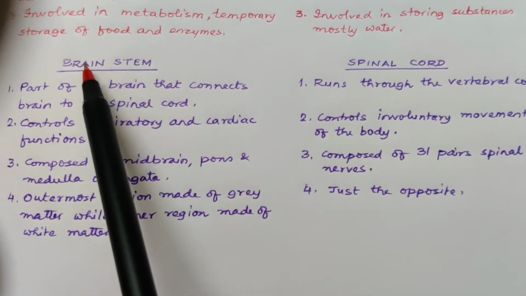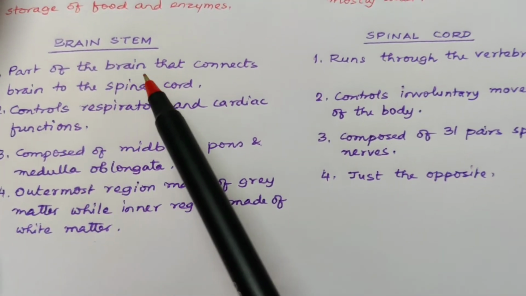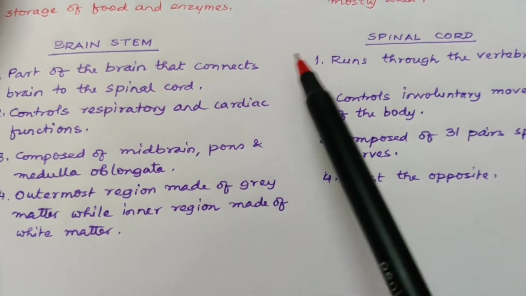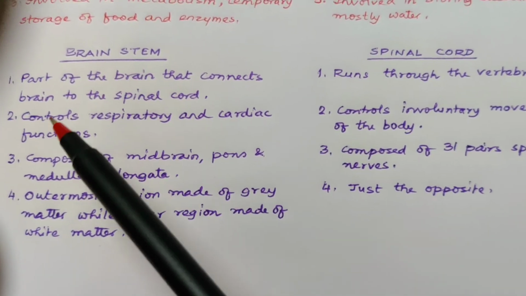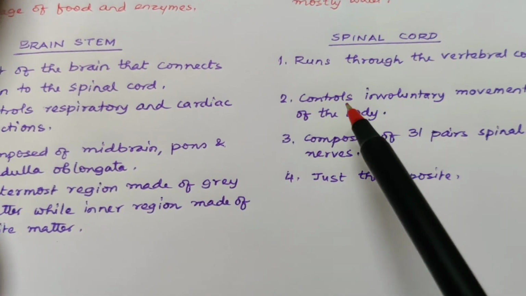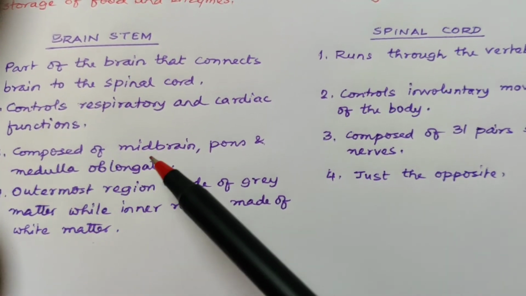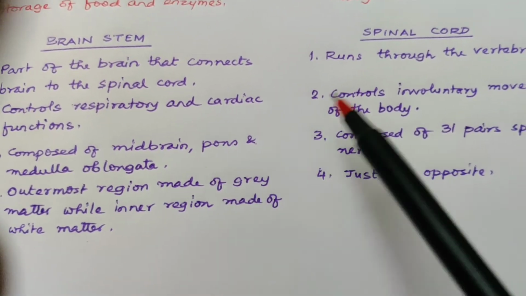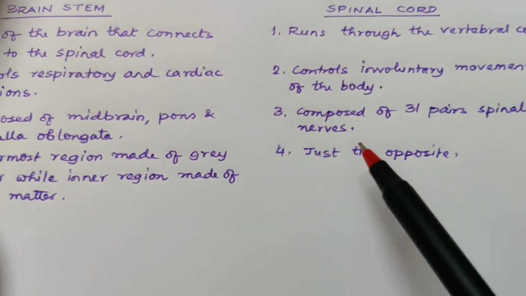Now, in the nervous system, brainstem and spinal cord. The brainstem is the part of the brain that connects the brain to the spinal cord, and the spinal cord runs through the vertebral column of the body. The brainstem controls respiratory and cardiac functions. The spinal cord controls involuntary movements of the body. The brainstem is composed of the midbrain, pons and medulla oblongata, whereas the spinal cord is composed of 31 pairs of spinal nerves.